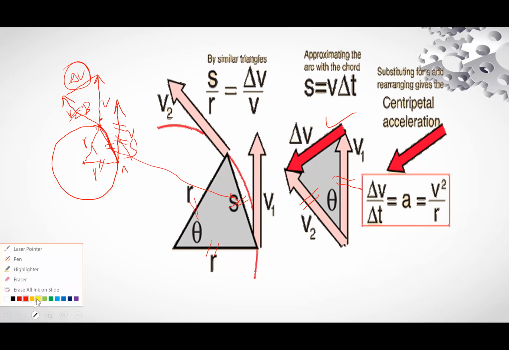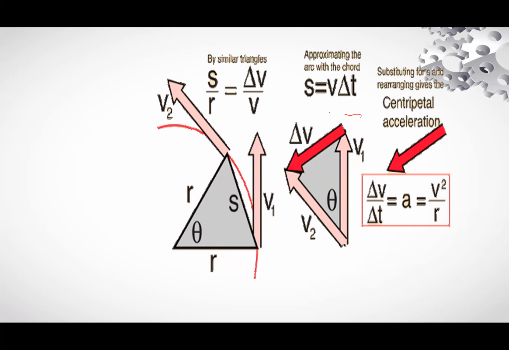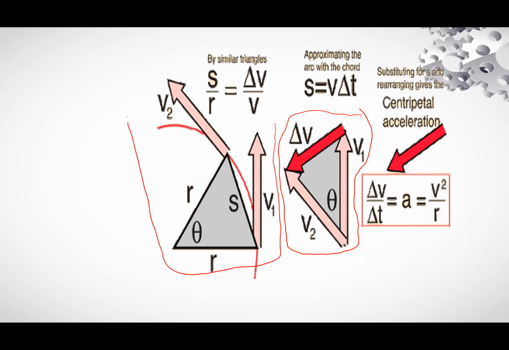Comparable. You can compare these triangles. One, the formation of this triangle takes place when a body is moving in a circular path, and the other one, the formation of this triangle takes place when the body is moving in a circular path. So this side is equal to this side. Both are the radius of the circle, and this is the length of the arc.